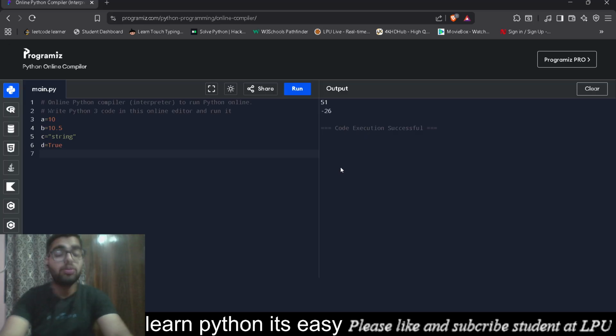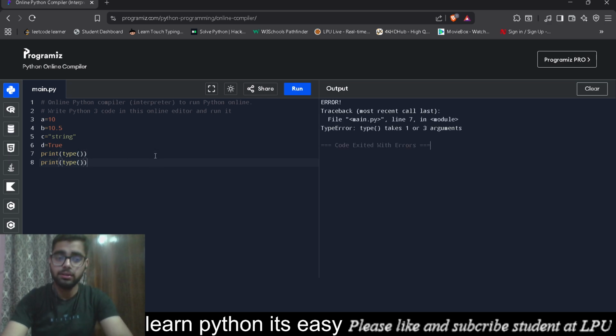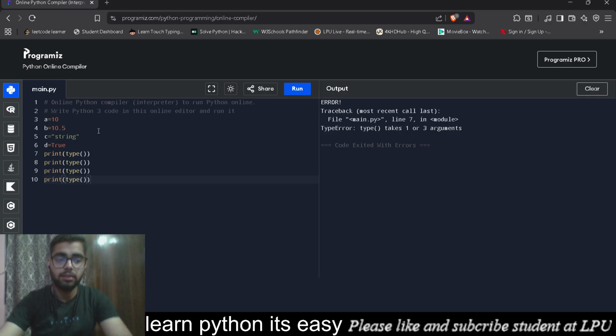Now, if I want to know what's the type of this data, I can just write print, parenthesis, type, one more parenthesis, and then we will write which one of the variables we want to know. So if I go like this, and I write a, b, then c, and d, and now I'll run it.